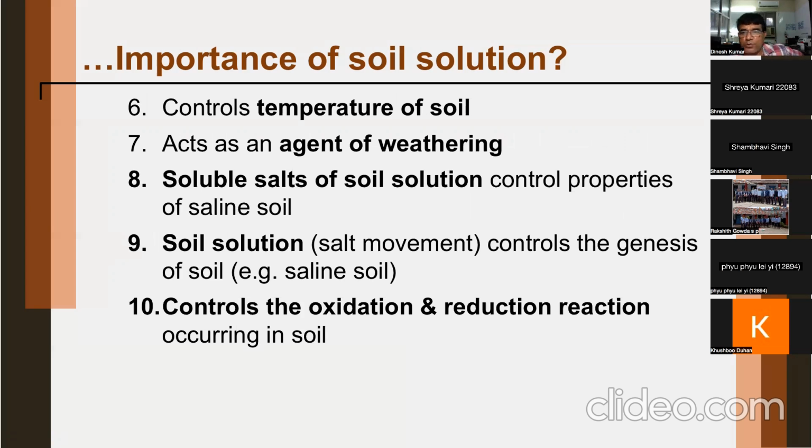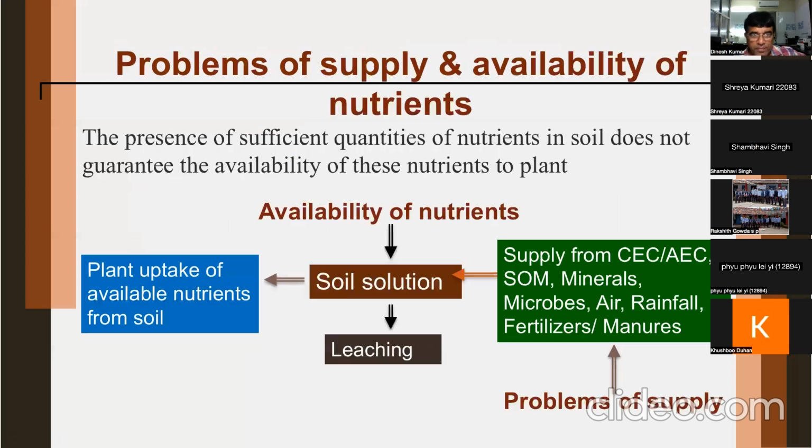Soluble salts of soil solution control properties of saline soils. Soil solution salt movement controls the genesis of soil, and controls the oxidation-reduction reactions occurring in soil. So a variety of roles are played by soil solution. Besides supplying the nutrients in available form, a number of roles are played by soil solution.